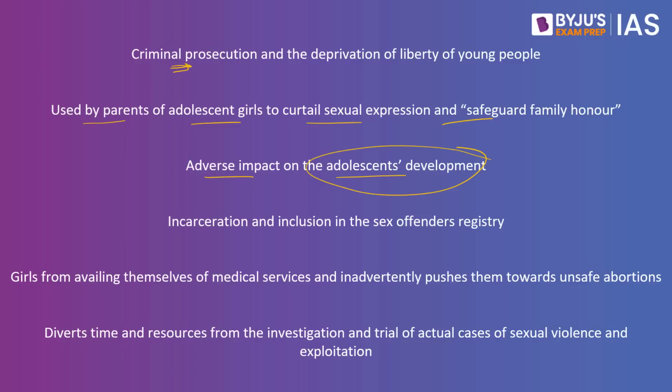Why? Let's say there is a boy who is engaged in a physical relationship with a girl. Consent has been given by this particular girl, but when there is investigation, what exactly happens? It harms his education. If he is working, it harms his employment. It also harms the reputation of this particular person, and at the same time it also harms the reputation of the family as well.